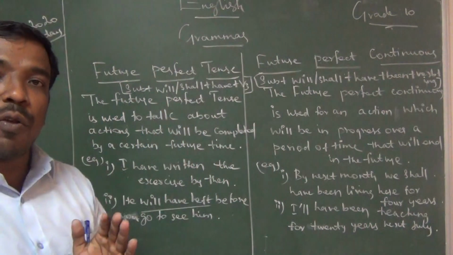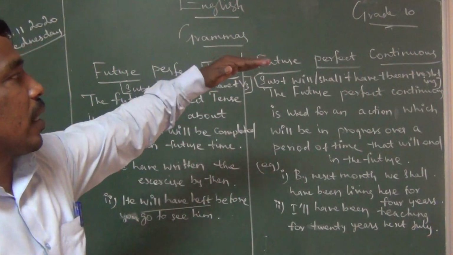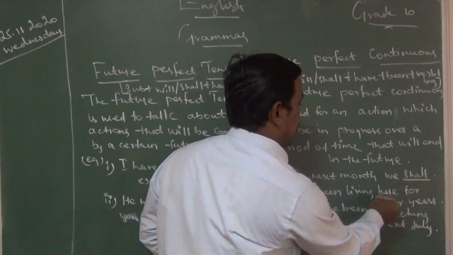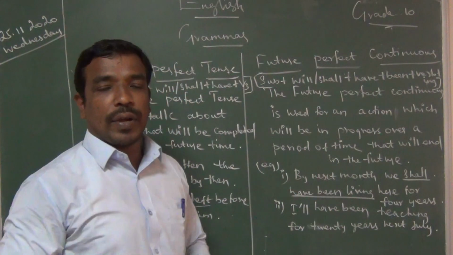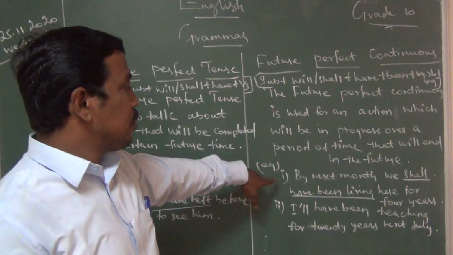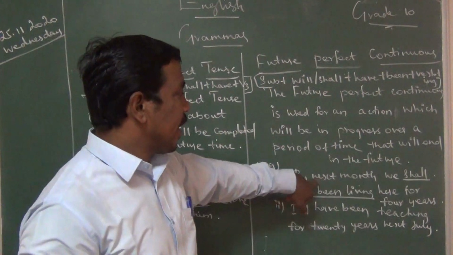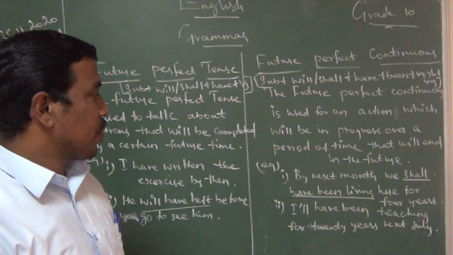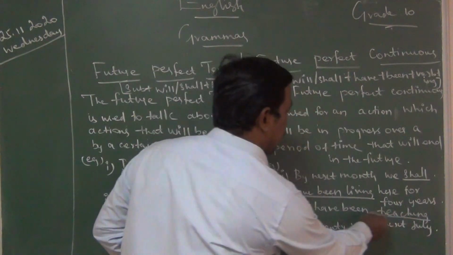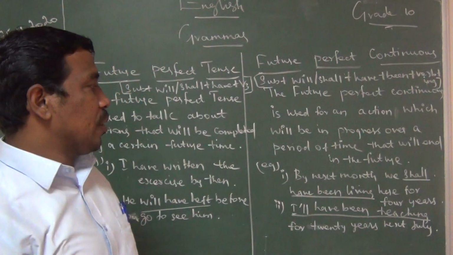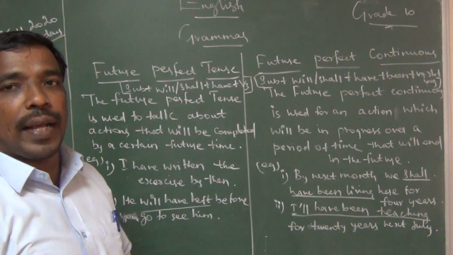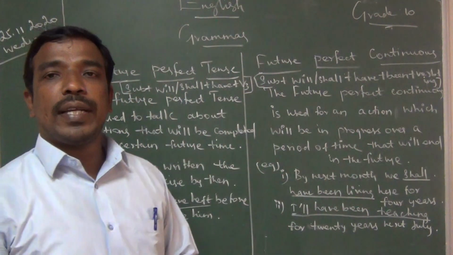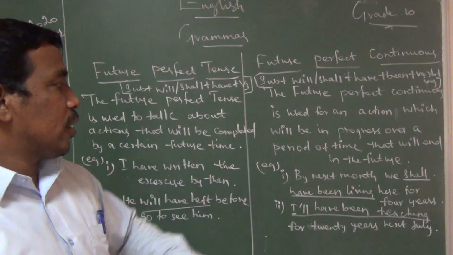It is a long process. Perfect continuous means, for example, "By next month we shall have been living here for four years." It is a future reference for a long progress. Another example: "I will have been teaching here for 20 years next July."